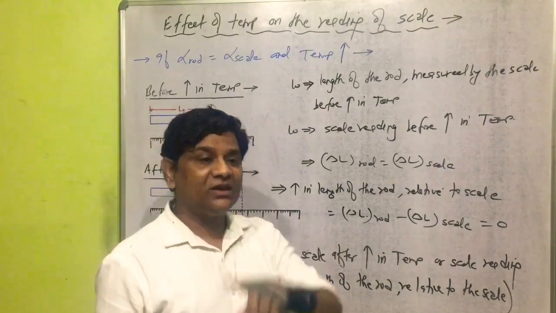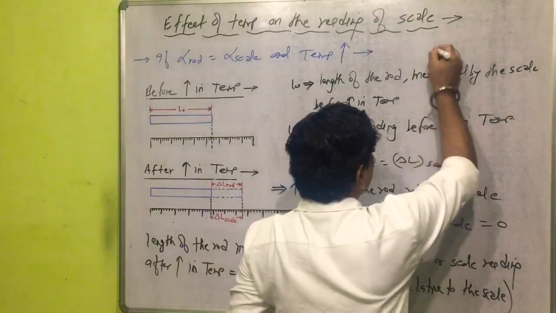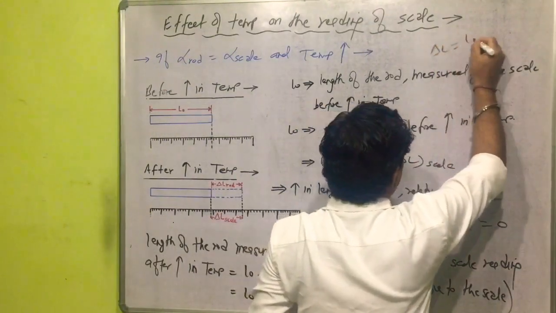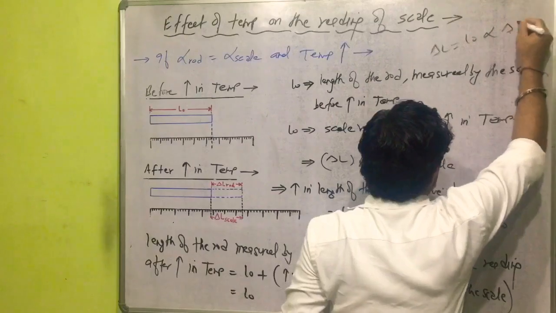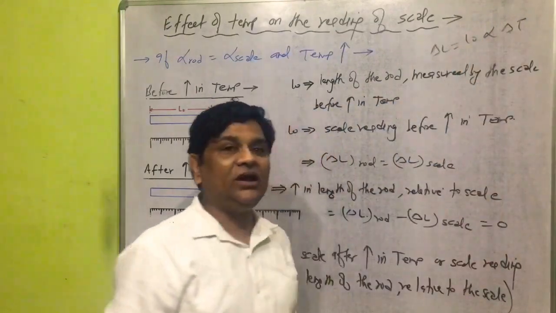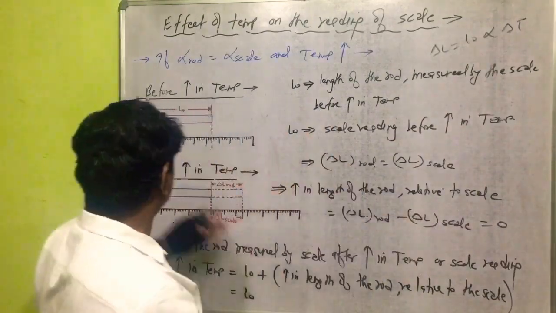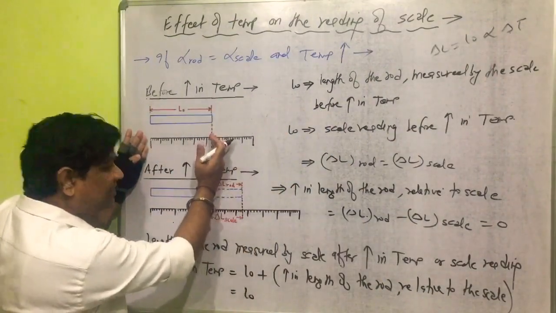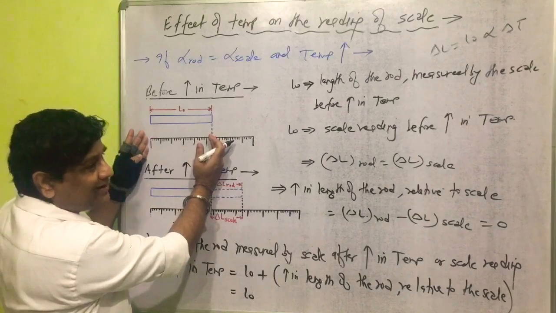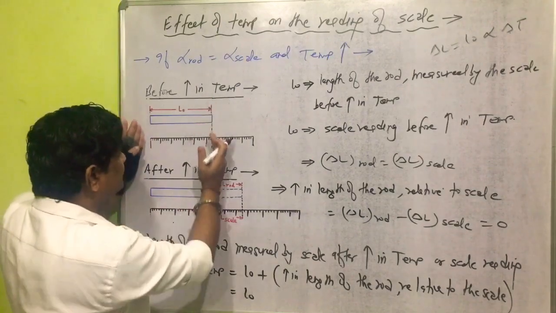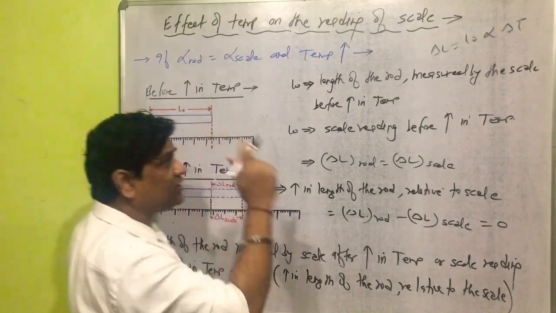Yes, it will be clear with the help of the relation. You know, delta L is equal to L naught alpha delta T, where this L naught is the length of the rod measured by that part of the scale. So L naught is the same for both.